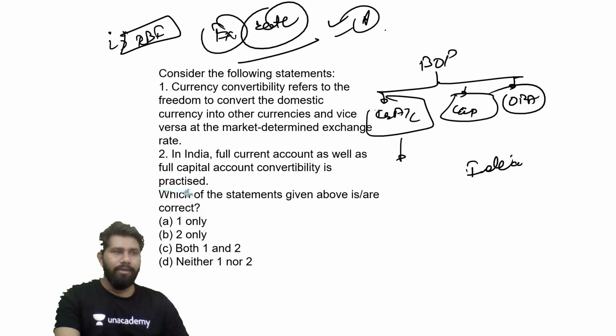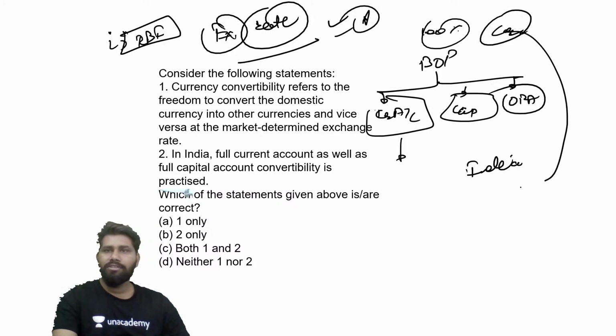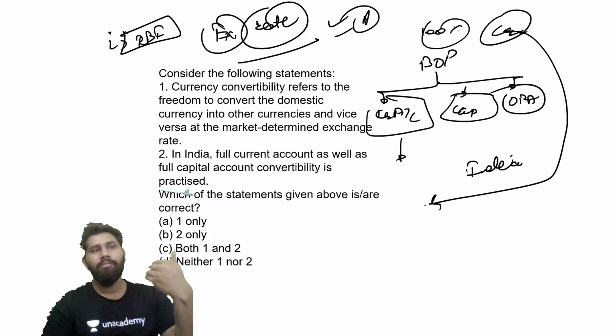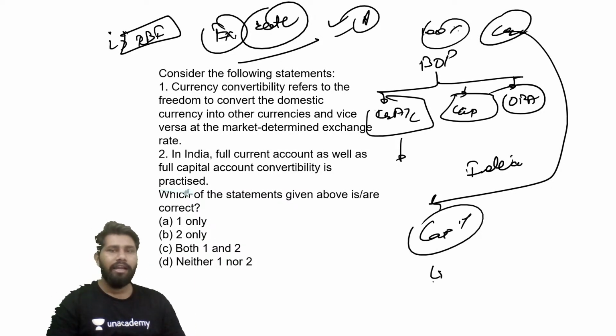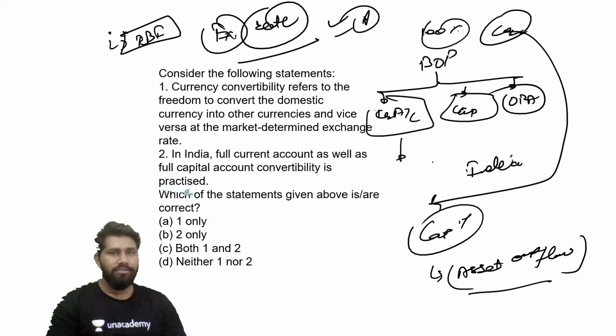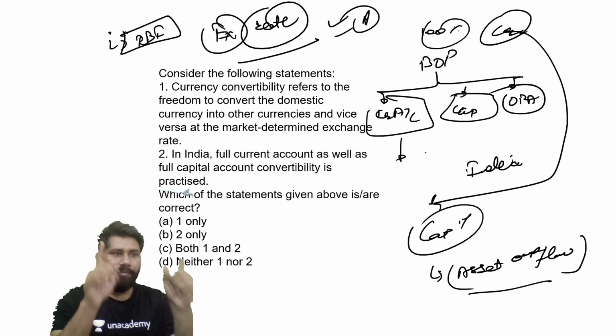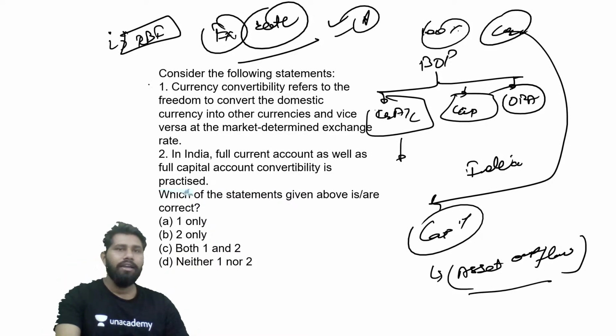So our currency convertibility is 100% there on the current account, not on the capital account, because the government of India is suspicious that if we allow 100% capital account convertibility, there can be too much asset outflow, right? Because in the capital account, asset and liability related flows are generally recorded. So this is a very important statement: capital account convertibility is not 100% there. Current account convertibility is 100% there, right? Full current account convertibility is there.